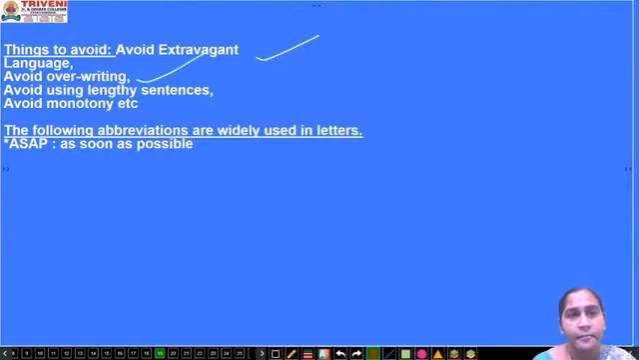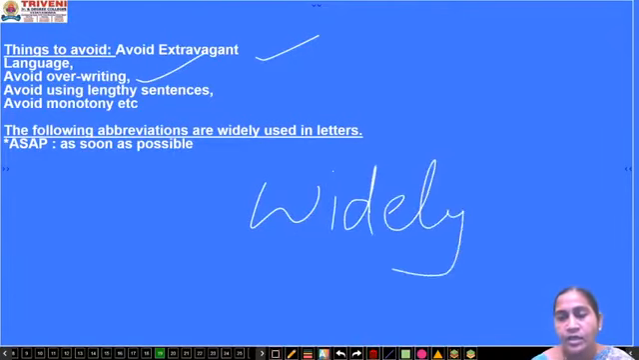Avoid overwriting, which means if you have written, suppose I have written this one widely. Suppose there is a spelling, I have written this one.